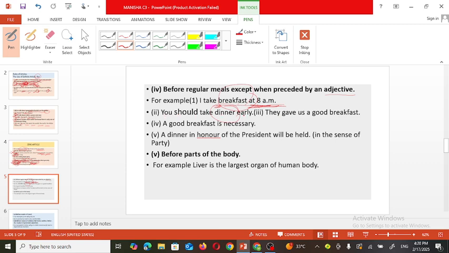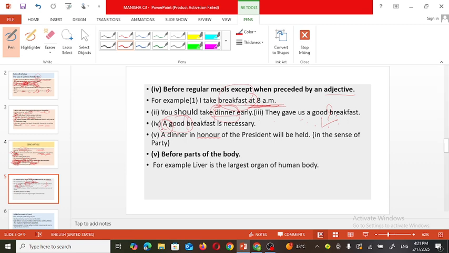You should take dinner early. So when it should be taken by that listener, early. So that's why there is no need to use an article before dinner. Then, they gave us good breakfast. So how is the breakfast? Good, isn't it? So an adjective is used before breakfast and that's why it's a position of no article. Next one. A good breakfast is necessary. Now good is the adjective, and before that adjective the article is used, but not for breakfast.